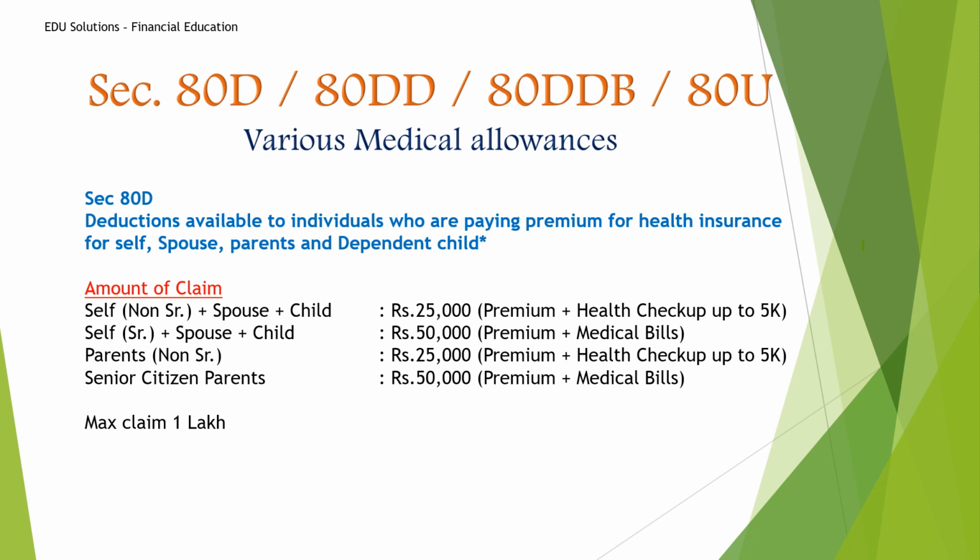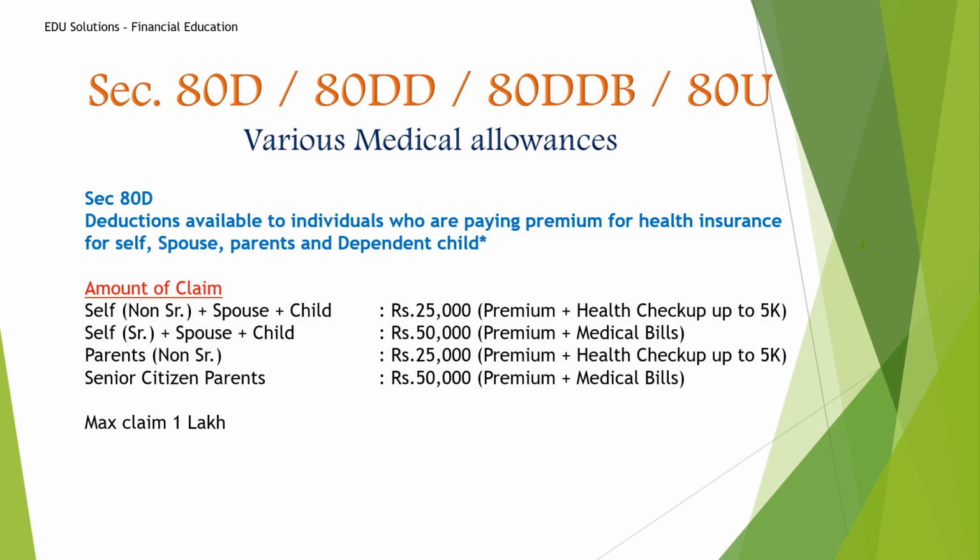So what is the claim amount we can get under this section? If you are a non-senior citizen, that means your age is less than 60 years, with spouse and child, you will get a maximum of 25,000. This includes your health insurance premium, plus you can have a health checkup up to rupees 5,000. That means if your premium is 20,000 and your health checkup cost is 5,000, then you will get 25,000 fully.